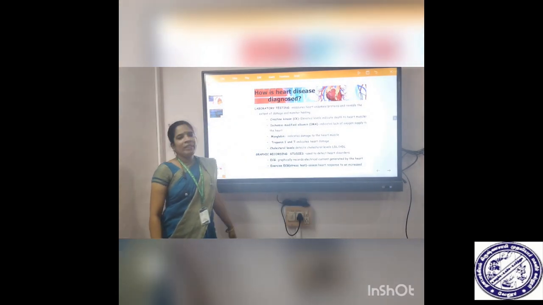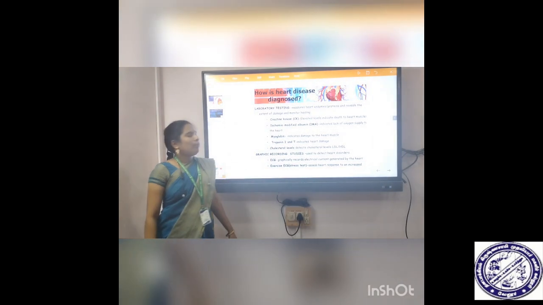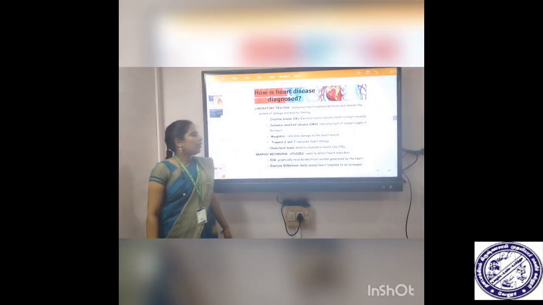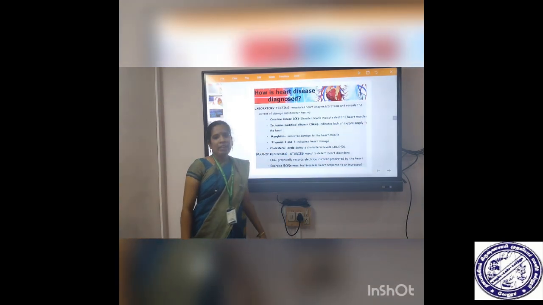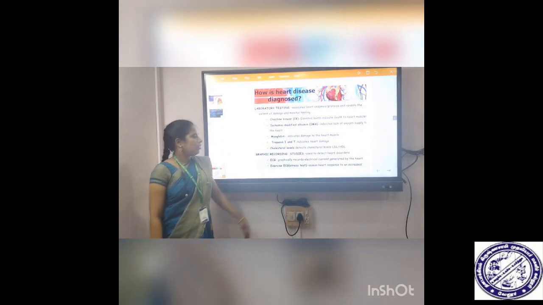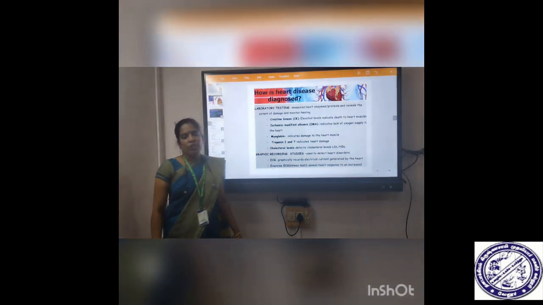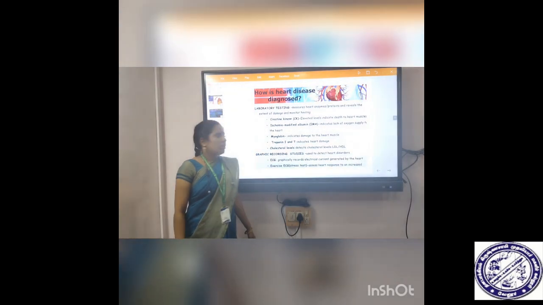Next one, myoglobin test. Myoglobin is a muscle protein. Increased levels of myoglobin in serum proteins indicate damage to the heart muscles. Next one, troponin. Troponin I, T, tropomyosin binding component and tropomyosin inhibitory component. Increased levels of troponins indicate heart damage. Next one, increased levels of cholesterol such as free fatty acids, total cholesterol, triglycerides. It indicates heart damage.